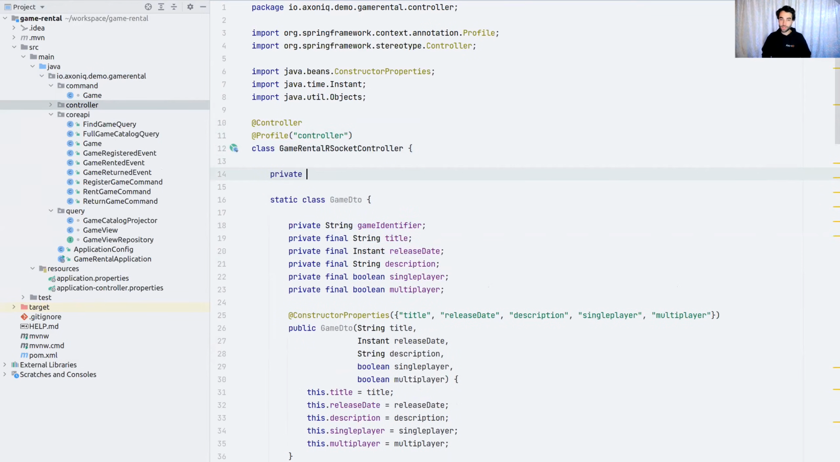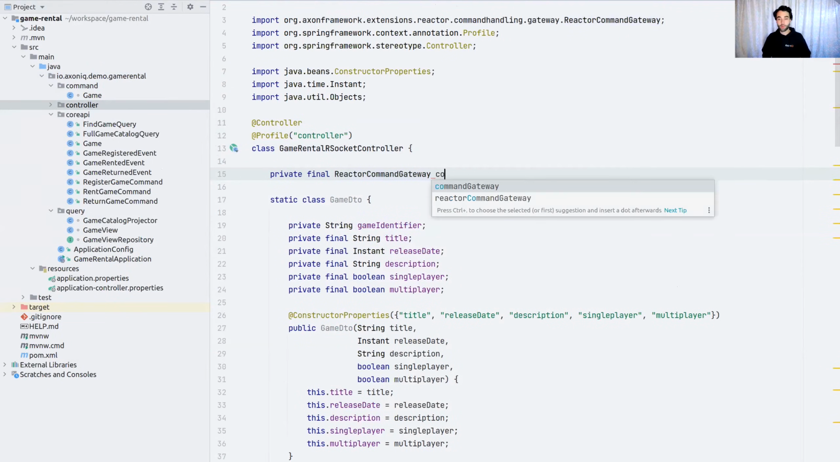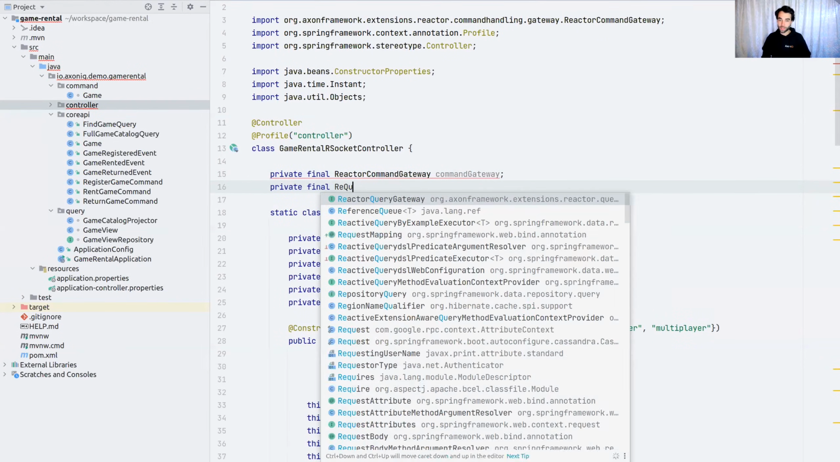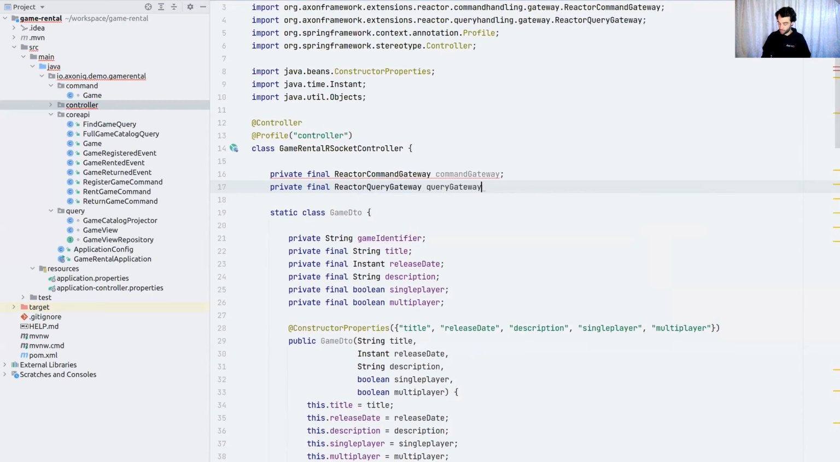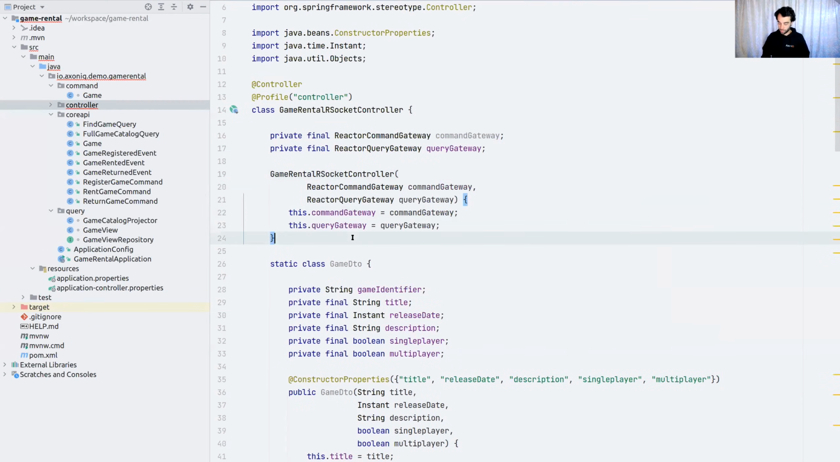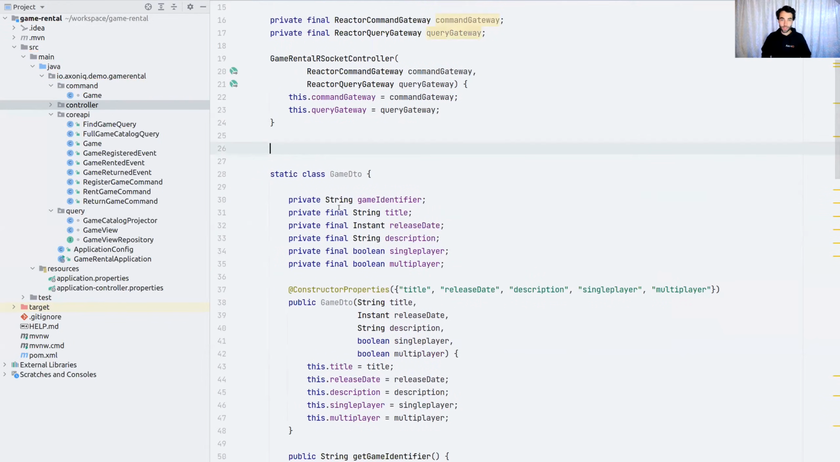I need to have a means to dispatch messages from here. And this would be a place to use the command bus and the command gateway, however, or the query gateway, query bus, my apologies. I'm using, however, gateways because those provide a convenience API. I'm using a specific type of these, which is the reactor one, so that I can use monos and fluxes, because that's nicer to work with. Okay. This means I can start introducing the register, rent, return, find, and watch.